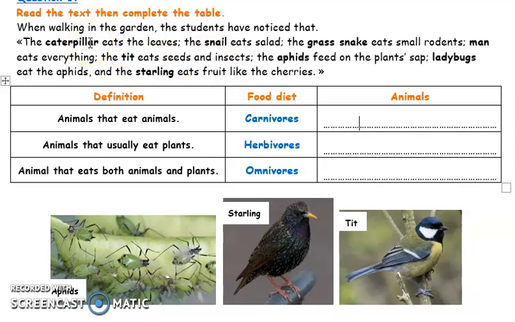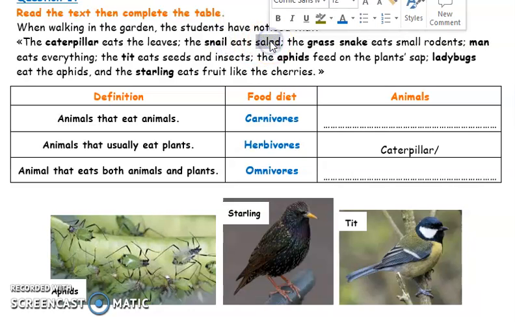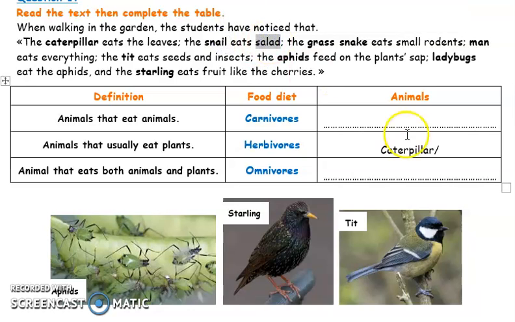We have the caterpillar. The caterpillar feeds on leaves, on plants, so the caterpillar is a herbivorous animal. The snail eats salad, which is plants too, so snails are herbivores too. The grass snake eats small rodents.